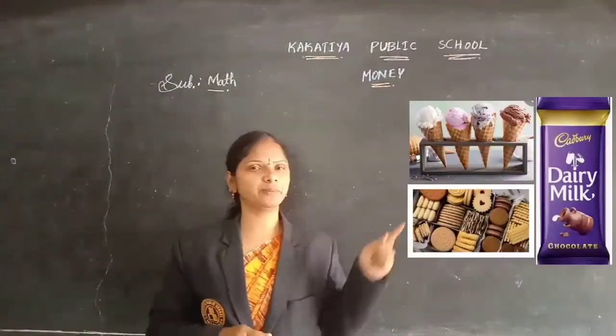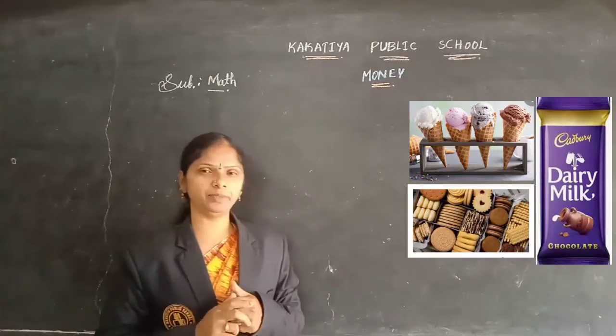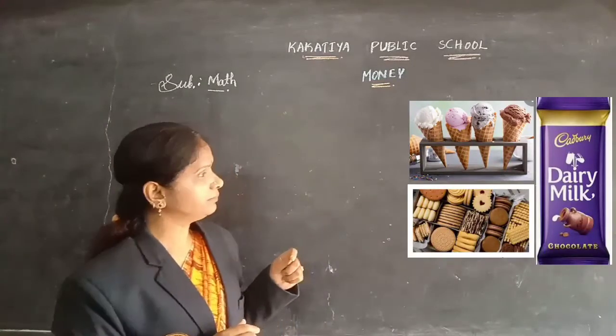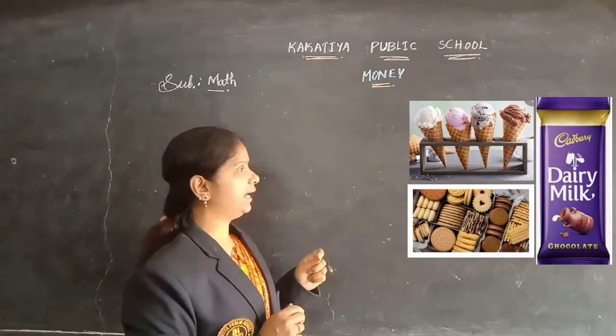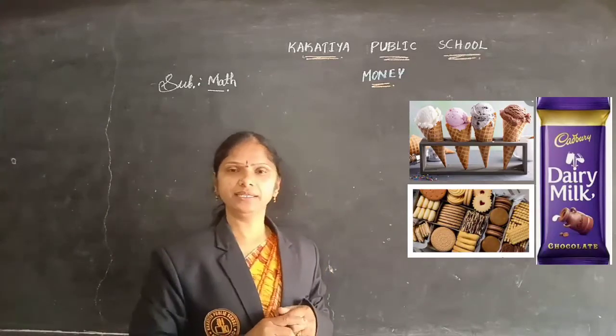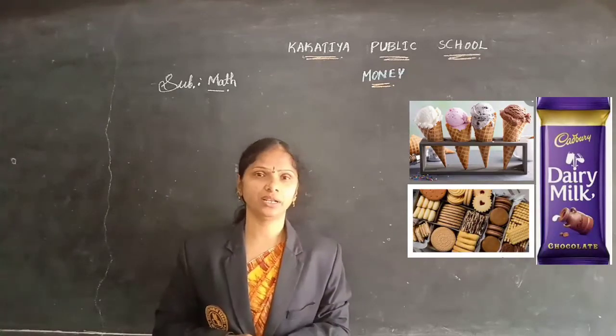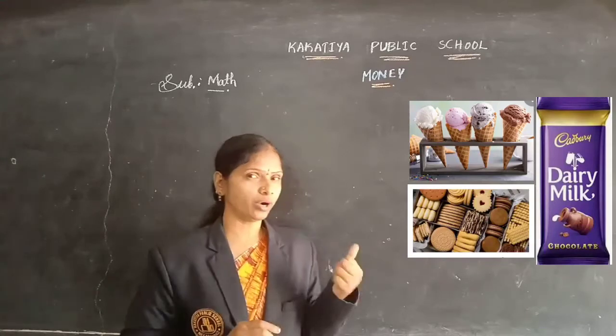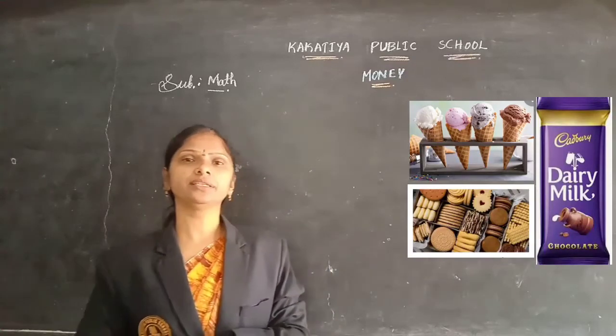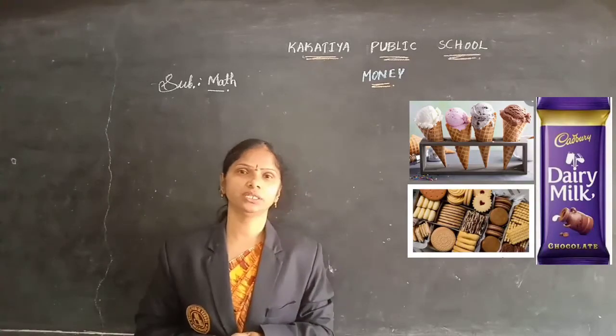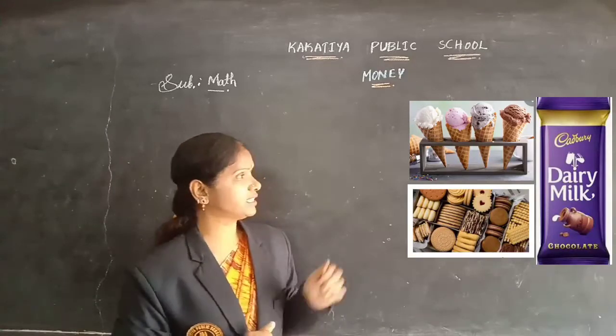Yes, have a look at these pictures, children. What can you see in the pictures? Ice cream, chocolate and biscuit packets. Yes, biscuits also you have, children. Do you want these things? Yes, I do want these things here.